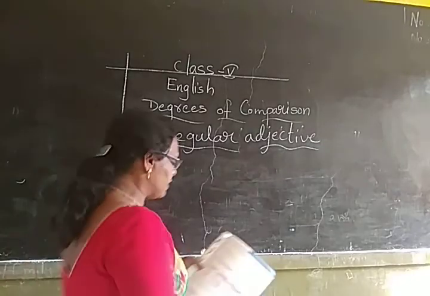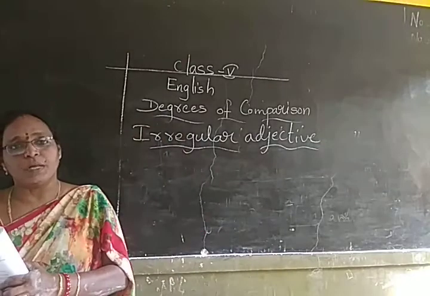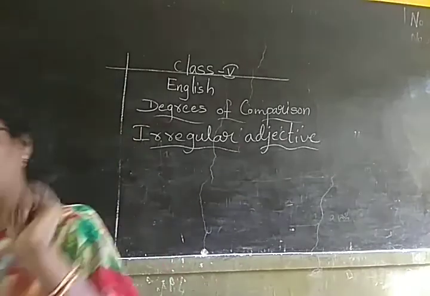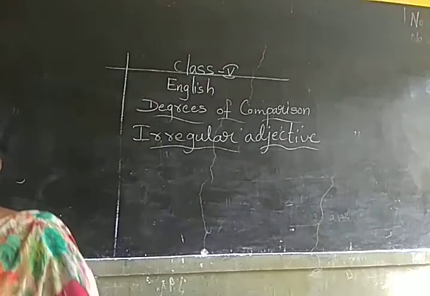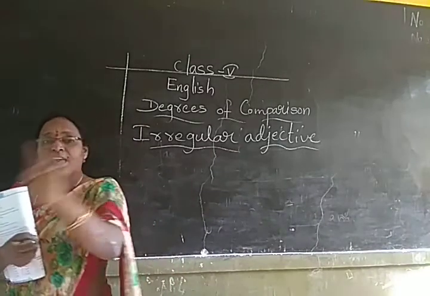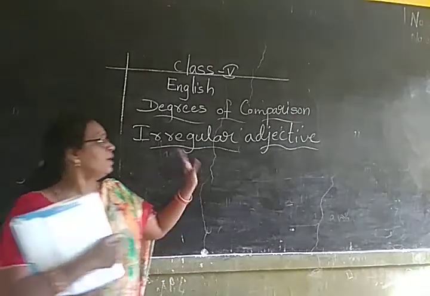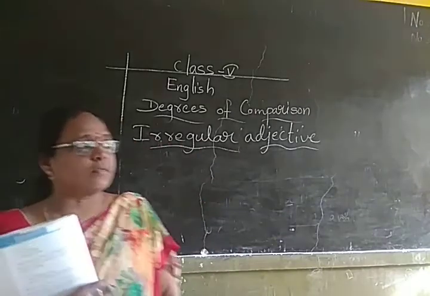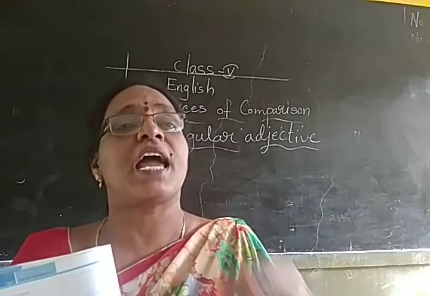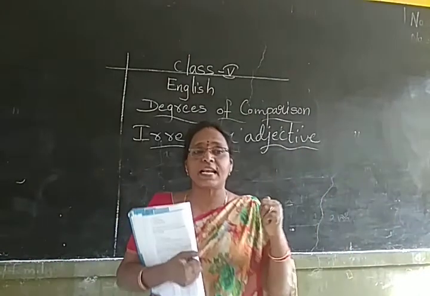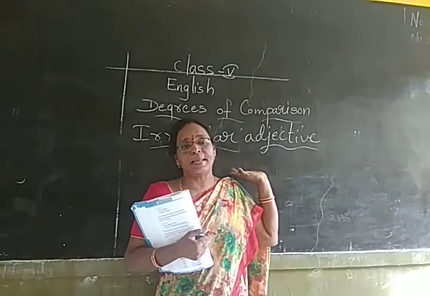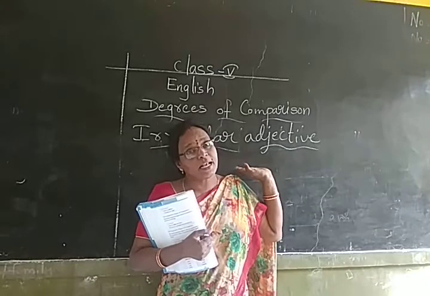Some adjectives do not follow the above rule. The four rules which I have given you before for the regular adjectives are not applicable for the irregular adjectives.